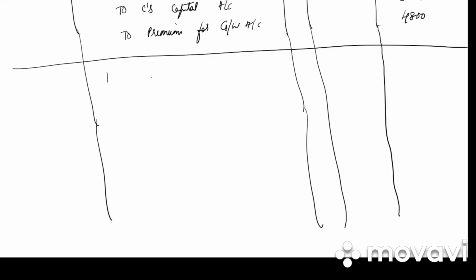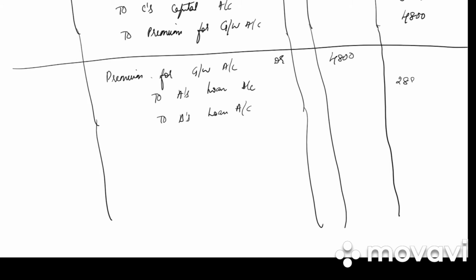Then we have the last journal entry, that is transfer of goodwill. Premium for goodwill account is debited to A's loan account and B's loan account. It will be in their sacrificing ratio: 4,800, 2,880, 1,920. So write the narration: premium for goodwill transferred to loan account of old partners.